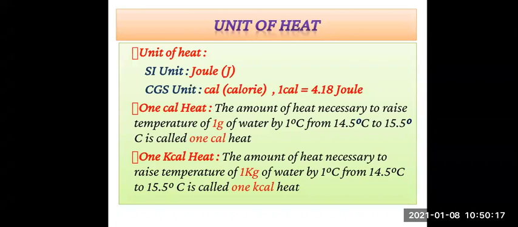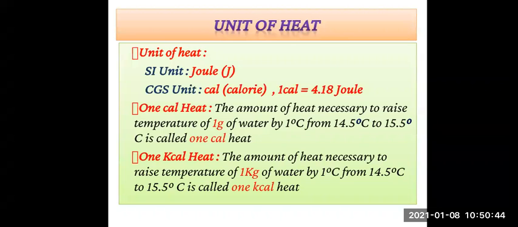The amount of heat necessary to raise the temperature of 1 gram of water by 1 degree Celsius from 14.5 degrees Celsius to 15.5 degrees Celsius is called 1 calorie heat, right? So 1 calorie is equal to 4.18 joule. So this is the conversion. 1 calorie is equal to 4.18 joule.